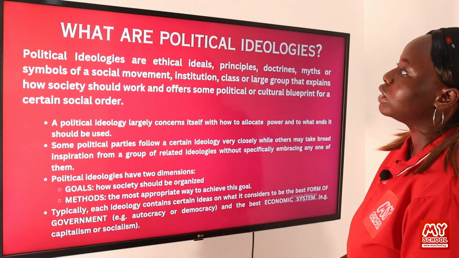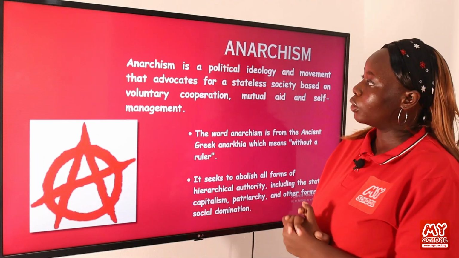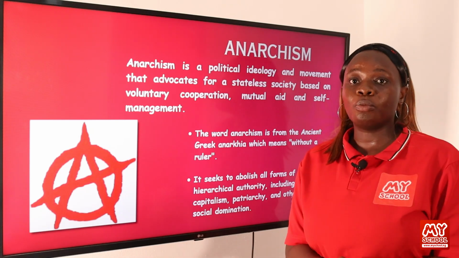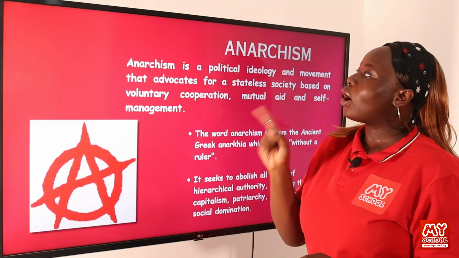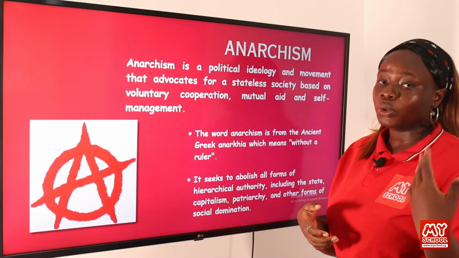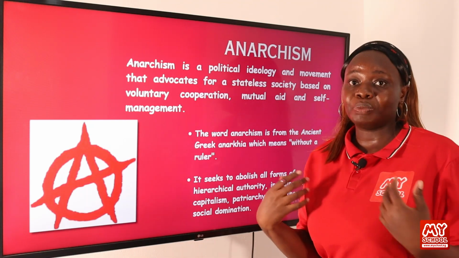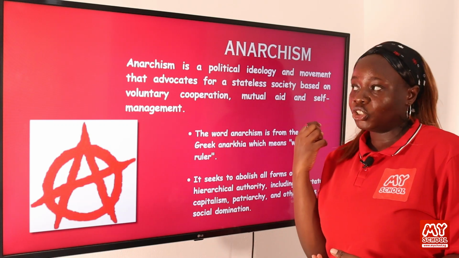So now let's move on to the next slide. So this is the first political ideology we're going to discuss. Remember in the first video lesson, we talked about the form of government known as anarchy. Anarchy is a form of government while anarchism is the political ideology, how a society should work. So certain people believe that the society should be anarchist in nature because they subscribe to this ideology.